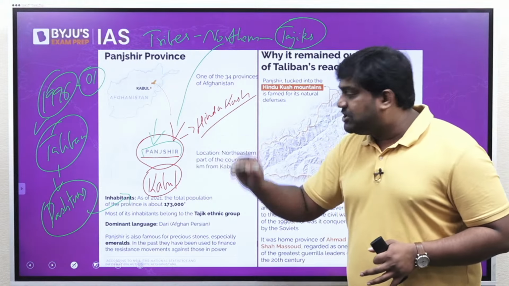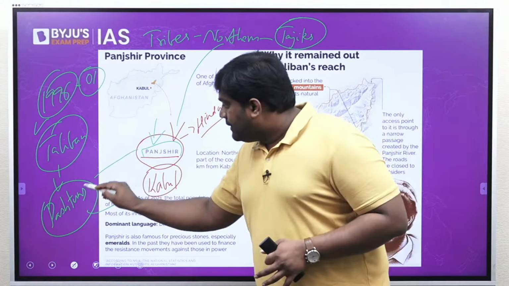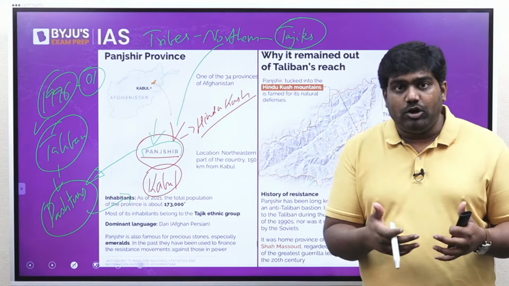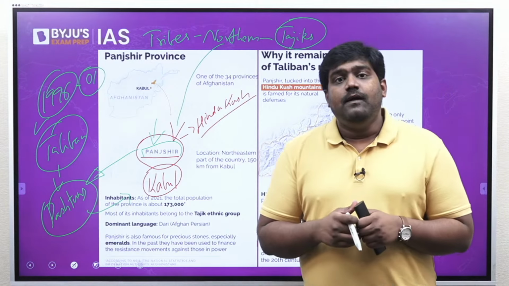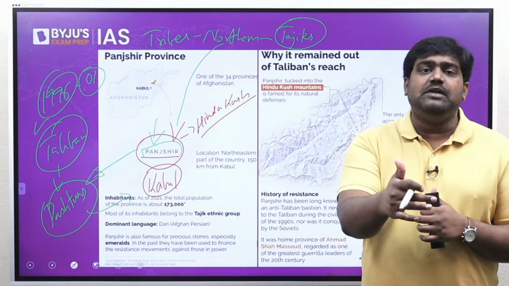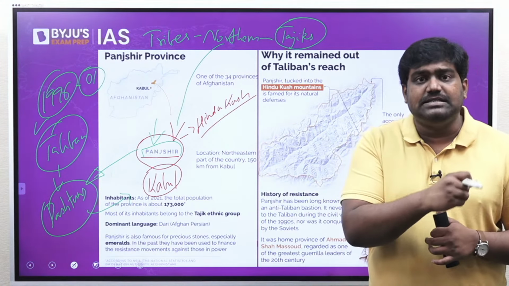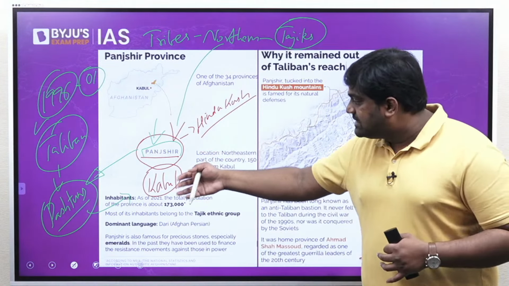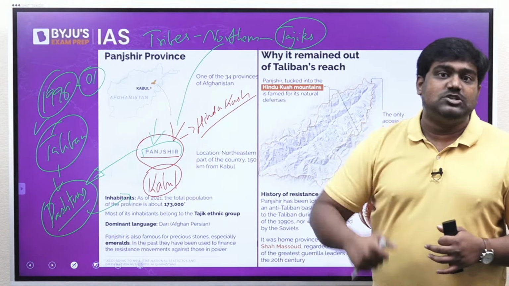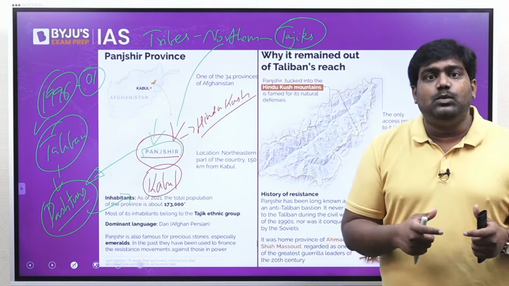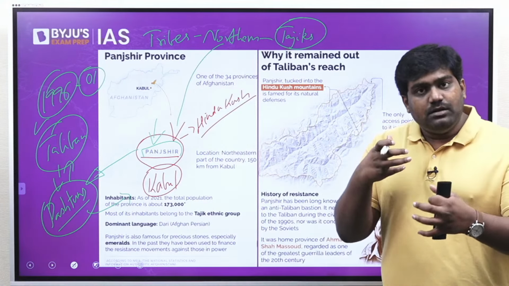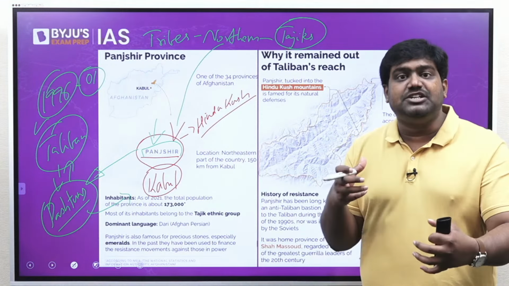It operated out of the Panjshir Valley over here, and these northern tribes like Tajiks, Uzbeks and the others are in minority. They are the minority ethnic group, and they have a history of rivalry with the majority ethnic group of Afghanistan, who are the Pashtuns. Pashtuns are found in the southern, eastern and western parts of Afghanistan. Pashtuns are the ones who largely comprise the Taliban, right? So there is a history of rivalry between the Pashtuns and the Tajiks.